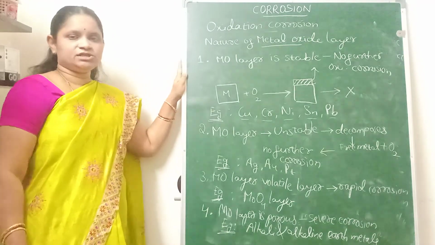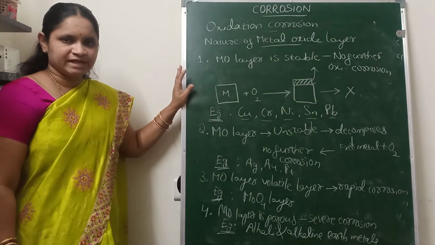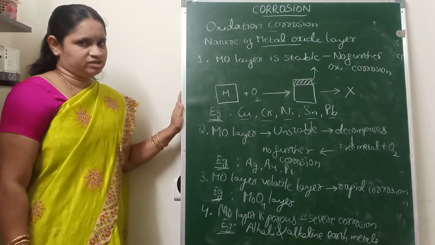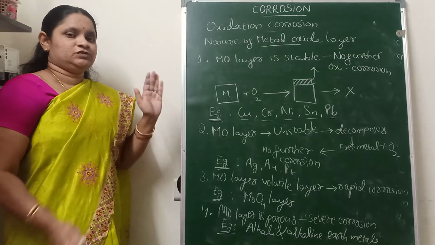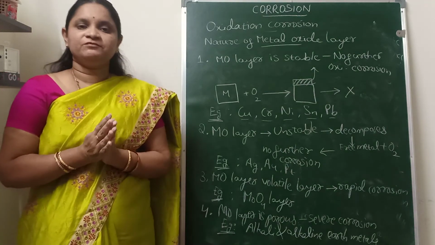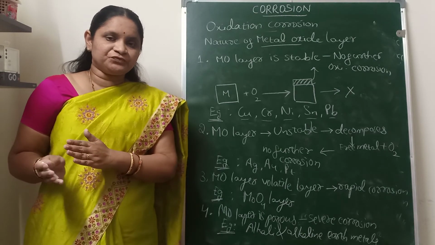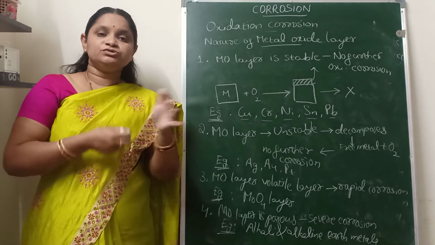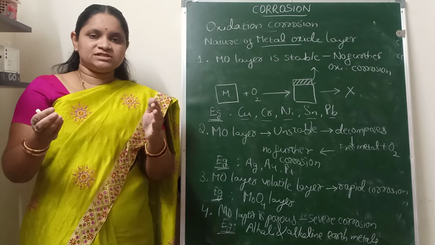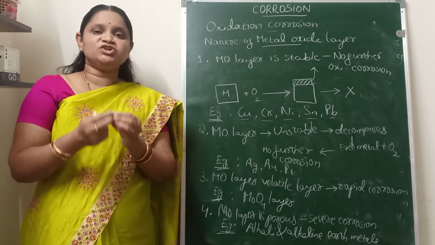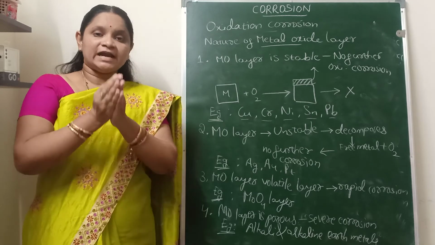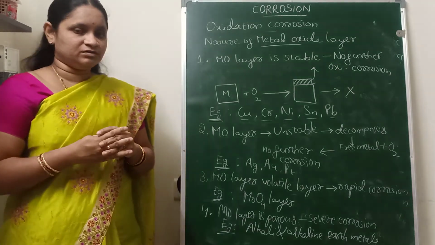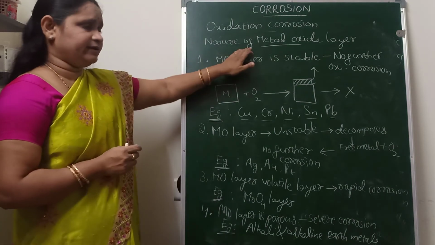So this is about oxidation corrosion. Oxidation corrosion takes place by the direct attack of atmospheric oxygen in the absence of moisture. Initially, a single metal oxide layer is formed where the metal undergoes oxidation to form metal ions, and oxygen gains those electrons and undergoes reduction to form oxide ions. These oxide ions and metal ions combine to form the single metal oxide layer, and after its formation, the further rate of corrosion depends on the nature of the metal oxide layer.